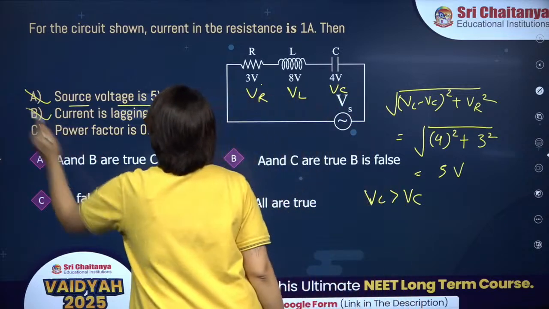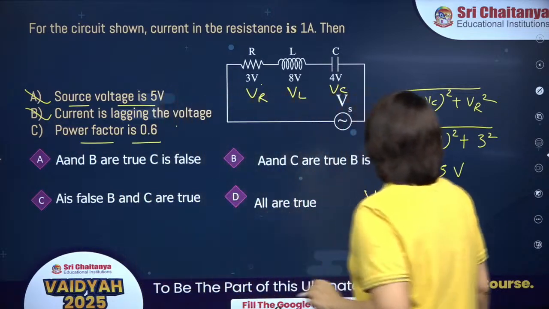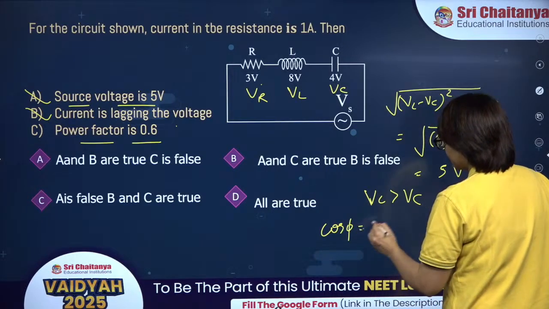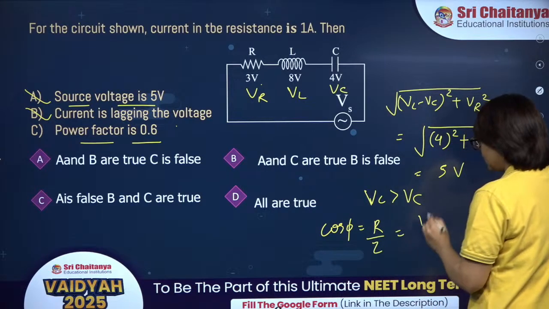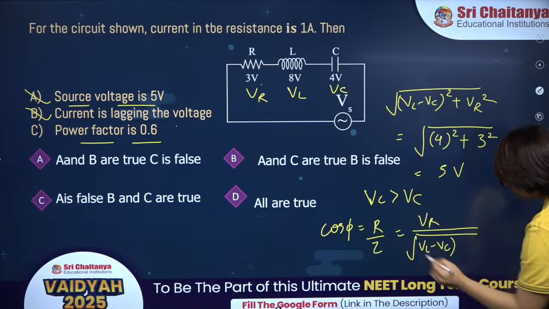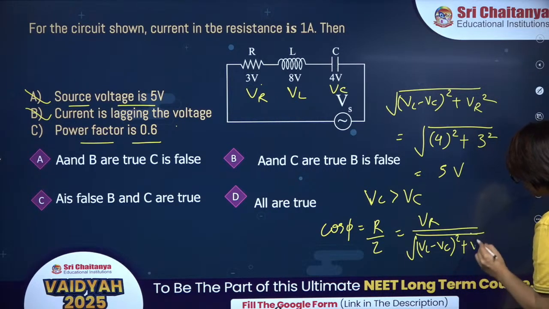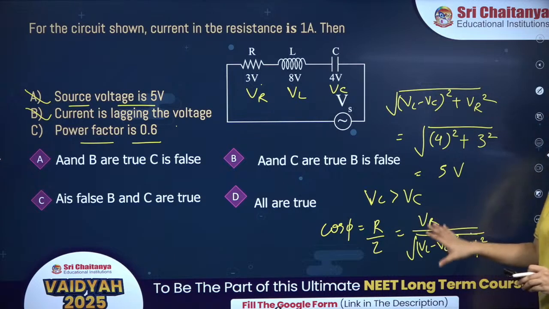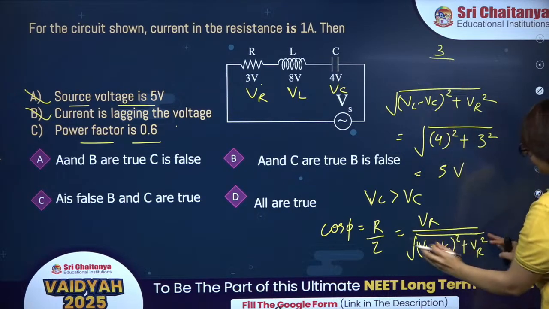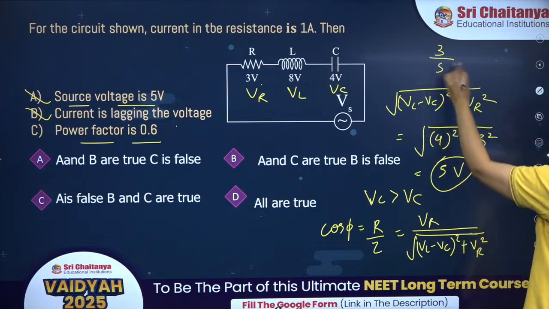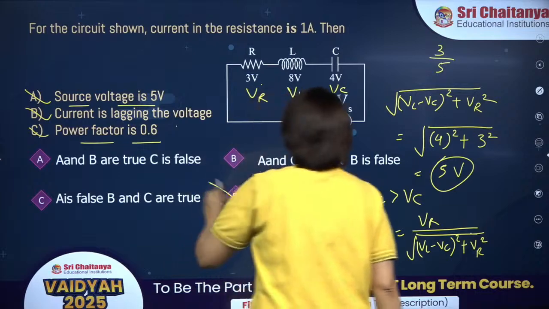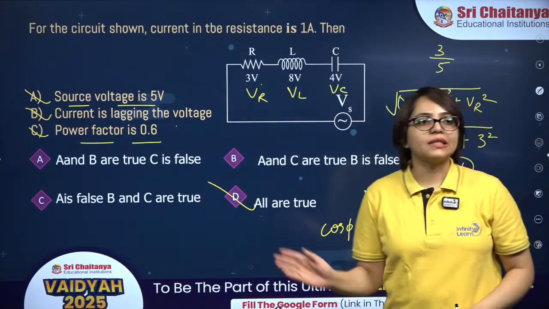This is also true. Power factor is R upon Z. So cos phi is the power factor, which is R upon Z, which is VR upon under root of VL minus VC whole square plus VR square. That is how you can find the power factor. So VR is 3 and this complete value is equal to 5 volt. So 3 by 5 is 0.6 and the correct answer is all are true. All 3 statements are true.